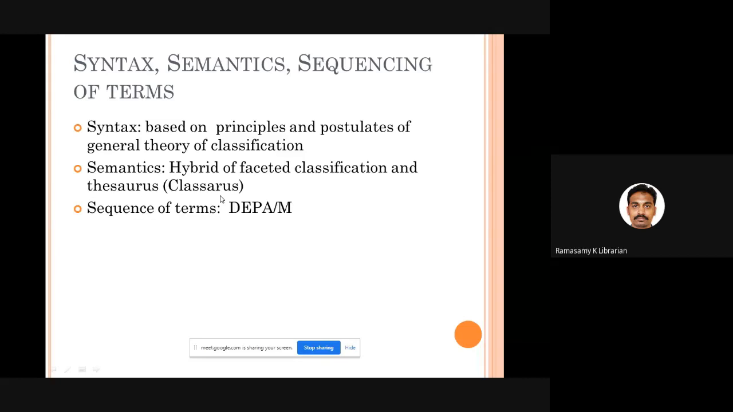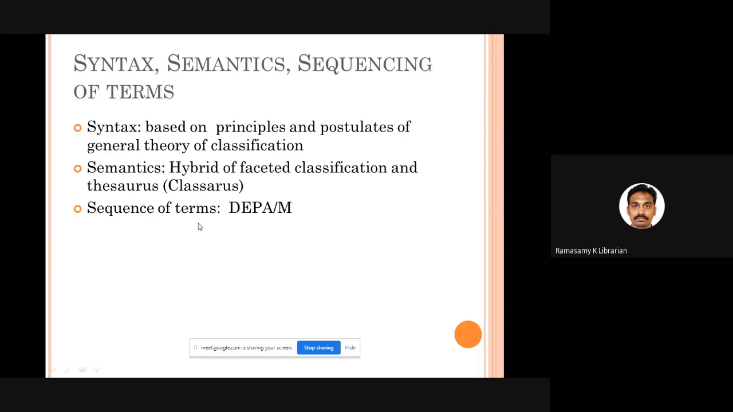How will the index be arranged? Index terms are arranged in alphabetical order. So this is what we have seen in Colon Classification. Bhattacharya says that let us maintain the faceted scheme as such, no problem. When it comes to the index, instead of having a normal alphabetical index, we can replace that particular index with a thesaurus. So remove the alphabetical index and place a thesaurus there. That becomes a classaurus.